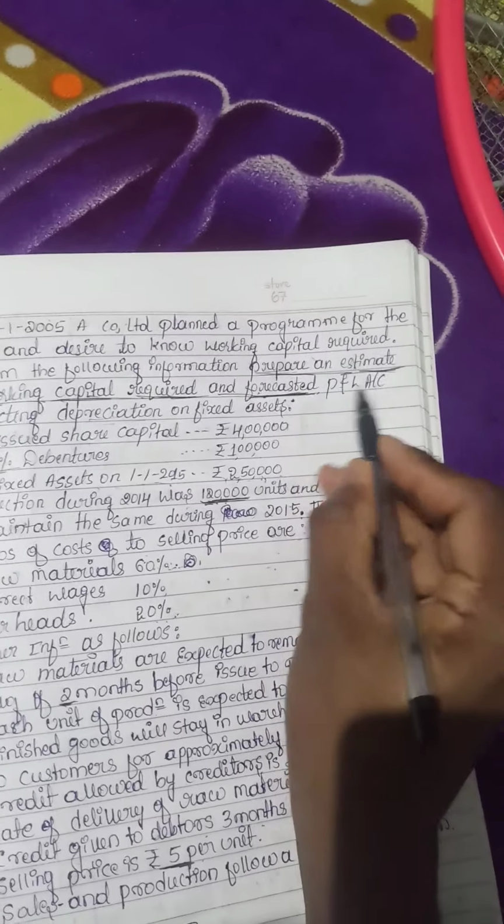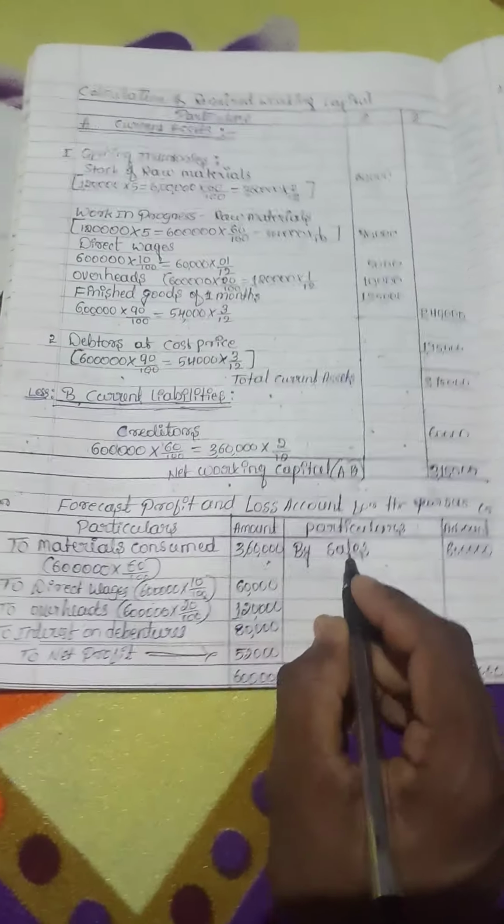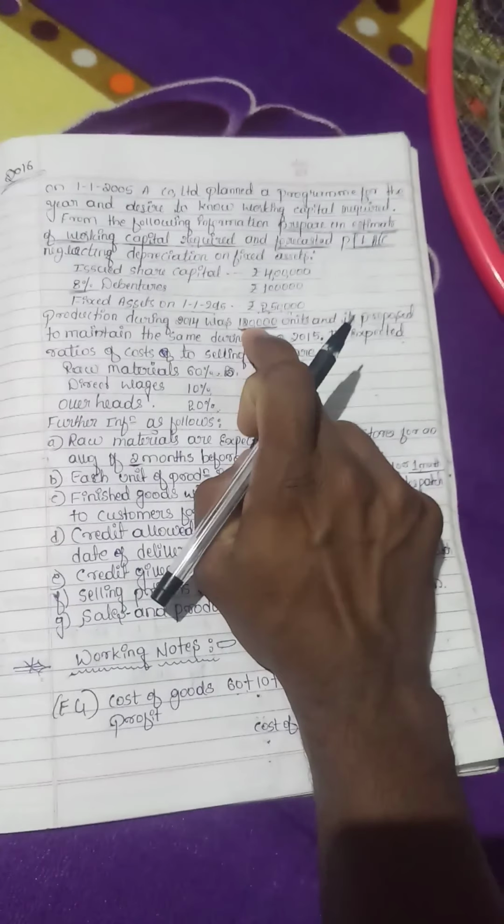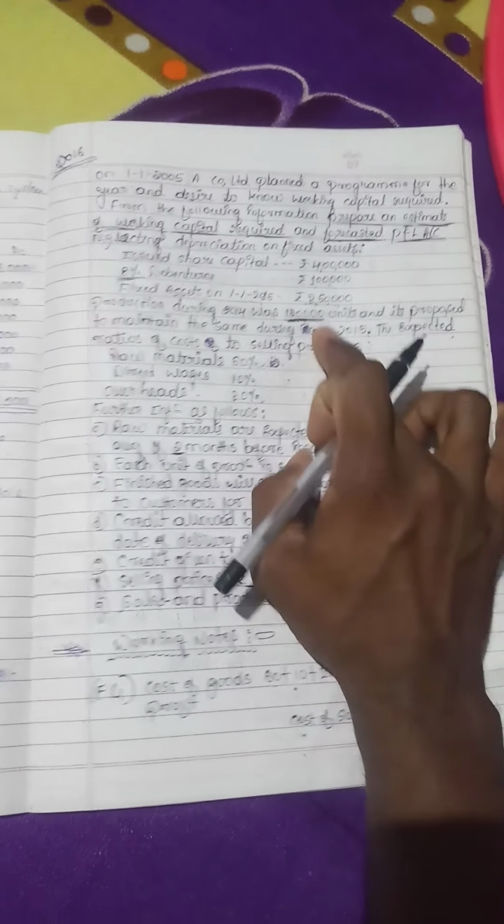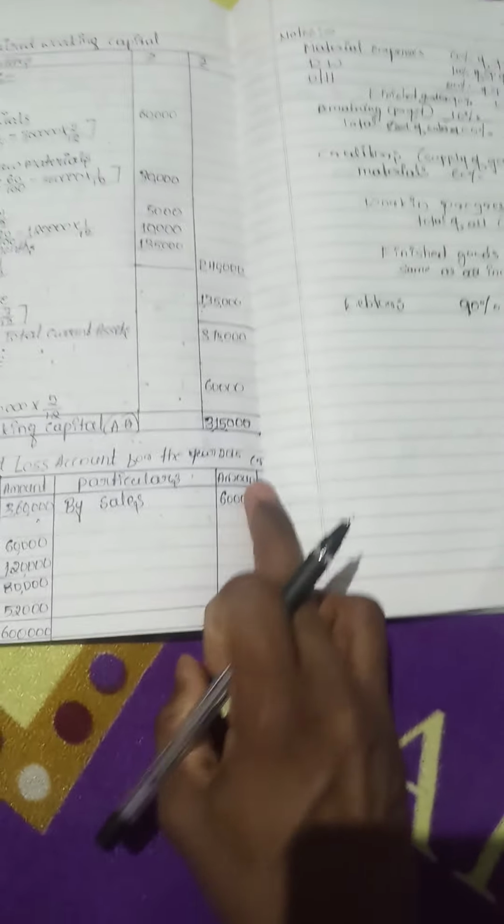Next, to find out the forecasted profit and loss account for the year 2015. In the question itself, they told us to prepare the forecasted profit and loss account. Particulars, amount, debtors and creditors. By sales, what is the total sales amount for us? 1,20,000 units into cost price, how much? 5. So total 6 lakh.